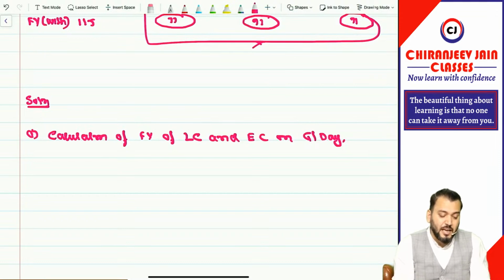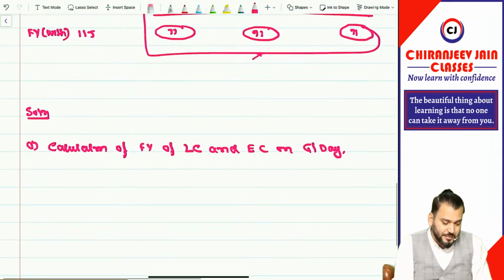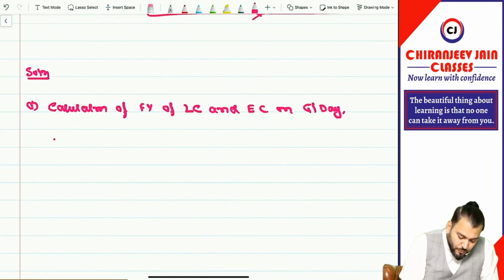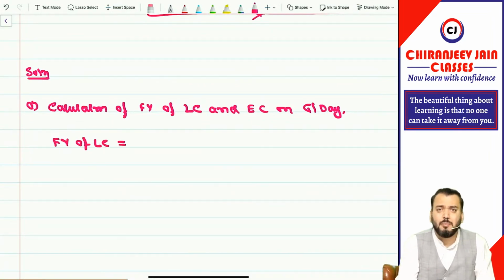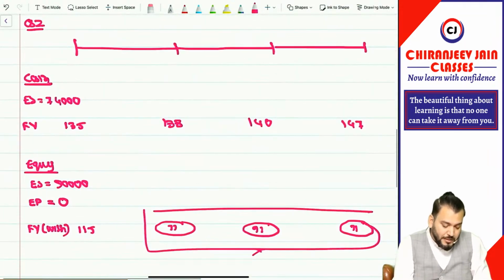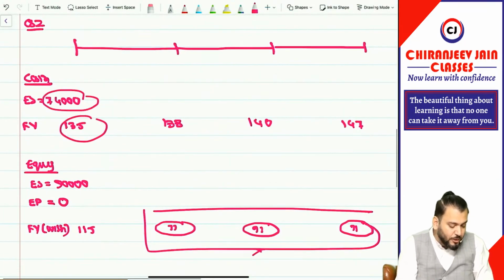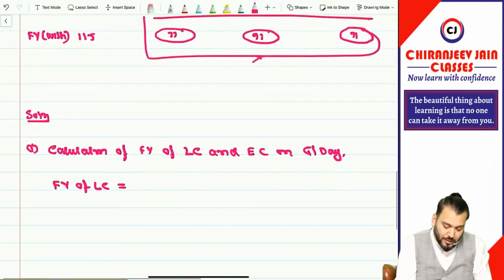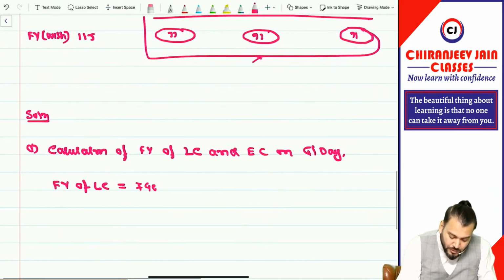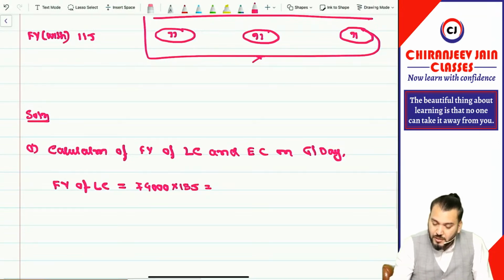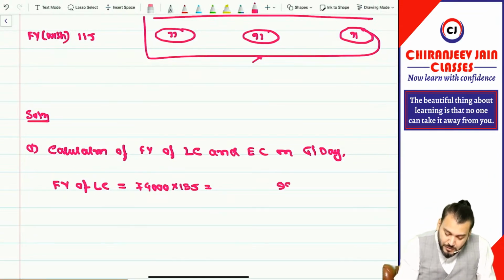Grant date means the beginning of the contract. Yes, sir. So first we'll calculate the fair value of the liability component. This will be the maximum liability. How many shares are given? 74,000 into 135. 74,000 into 135 is equal to 99,90,000.